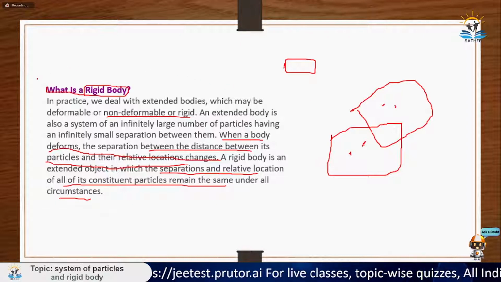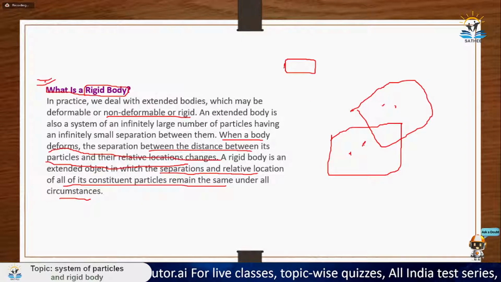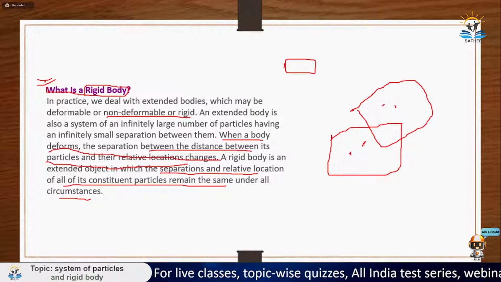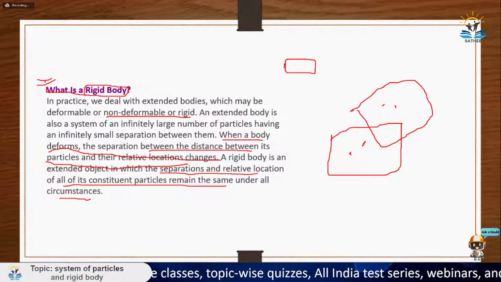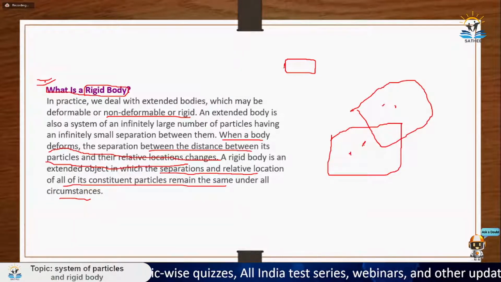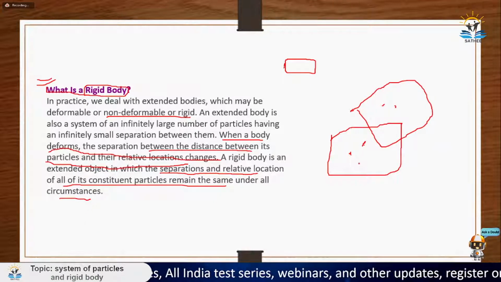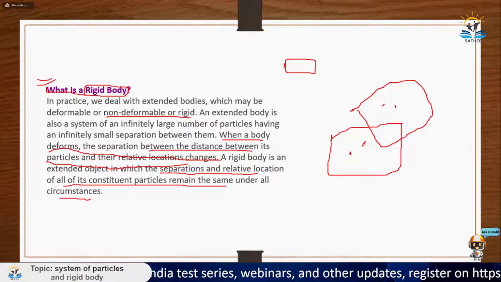So basically, what is the main concept of rigid body? It is this: the relative separation between two points on a rigid body does not change under any circumstance. If it is rolling, moving, at any cost, the relative separation should not change. That kind of bodies are known as rigid bodies. Okay, so this was the concept for rigid body.